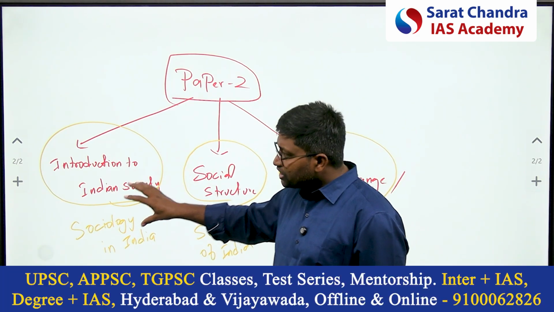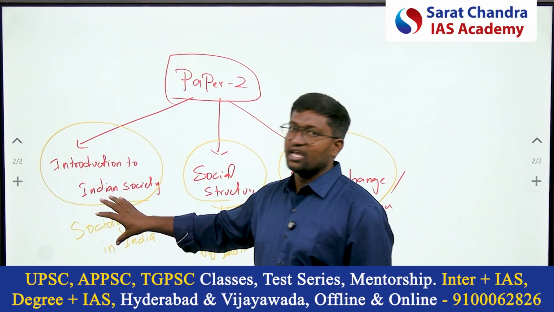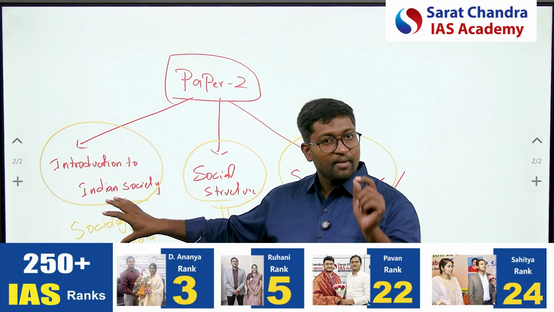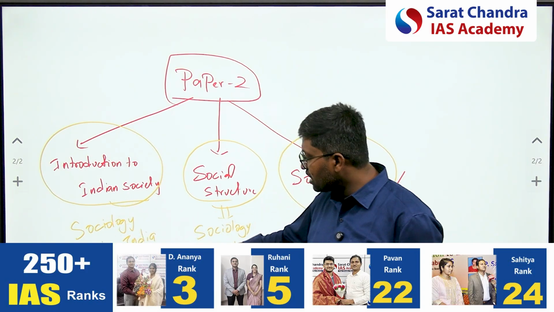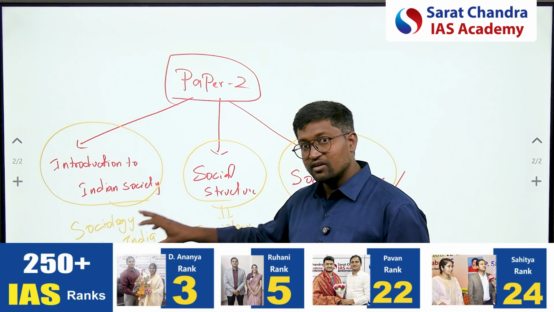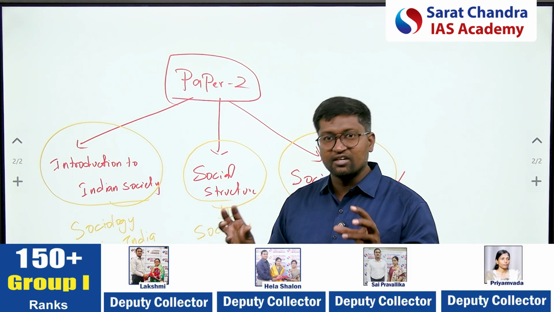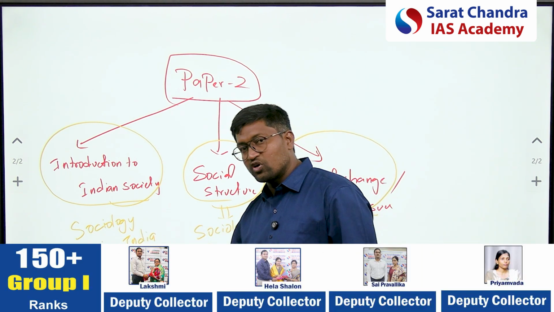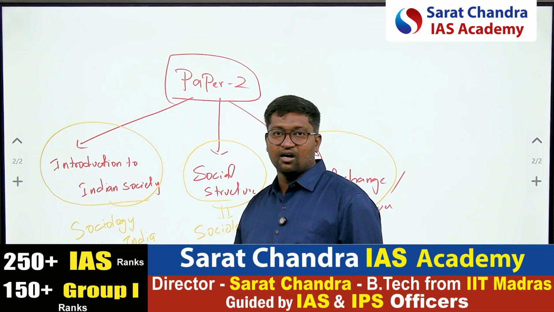So if a question is asked in this area, the structure of the answer should emphasize the broader vision of sociology in India.